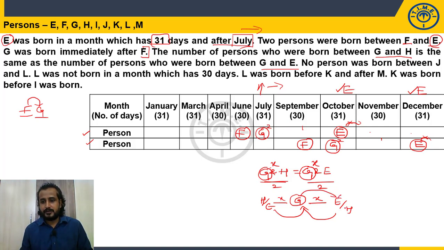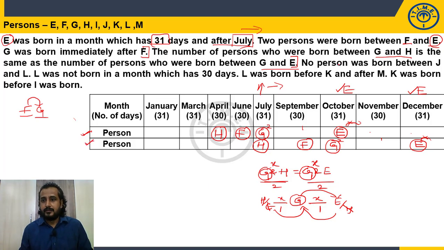So G, after G, who is there? E. So this is not H. So here must be H. So between G and E, how many we have? 1 person. So G and H also will be how many persons? 1. But it should be before, because G should be exactly between H and E. So G, 1 gap, here will be the H. Fine. Even till here, complete information is utilized, but still both the cases are valid.